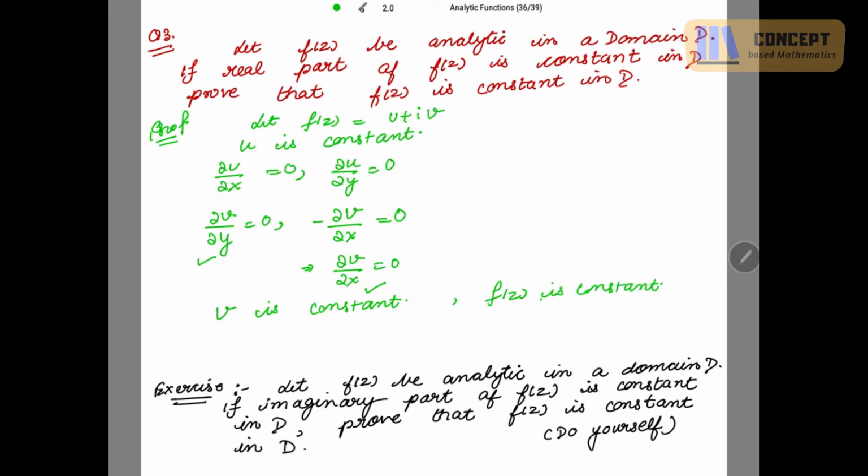Similarly, if it is given that the imaginary part of the function is constant, then you will take v to be constant and, using the CR equation, prove u to be constant. Both the functions are constant and you will get f(z) to be constant. So this is the exercise for you: let f(z) be analytic in a domain D. If the imaginary part of f(z) is constant in D, prove that f(z) is constant in D. So do it yourself.